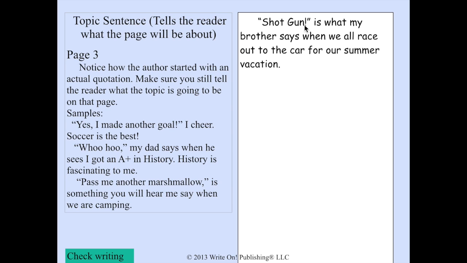Again, make your quote, write down who says it, and remember to write down what the topic is, summer vacation. Okay, so write your topic sentence for page 3. Remember the quotation, who says it, and to tell what your topic is about.